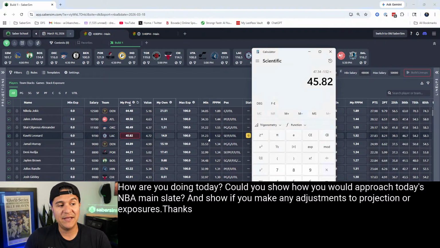You could do it differently. Hey, I think he's going to play 30 minutes. He's projected for 31.23. I think he's going to play 30. Then what I would do is take 30 and multiply it by his fantasy points per minute.